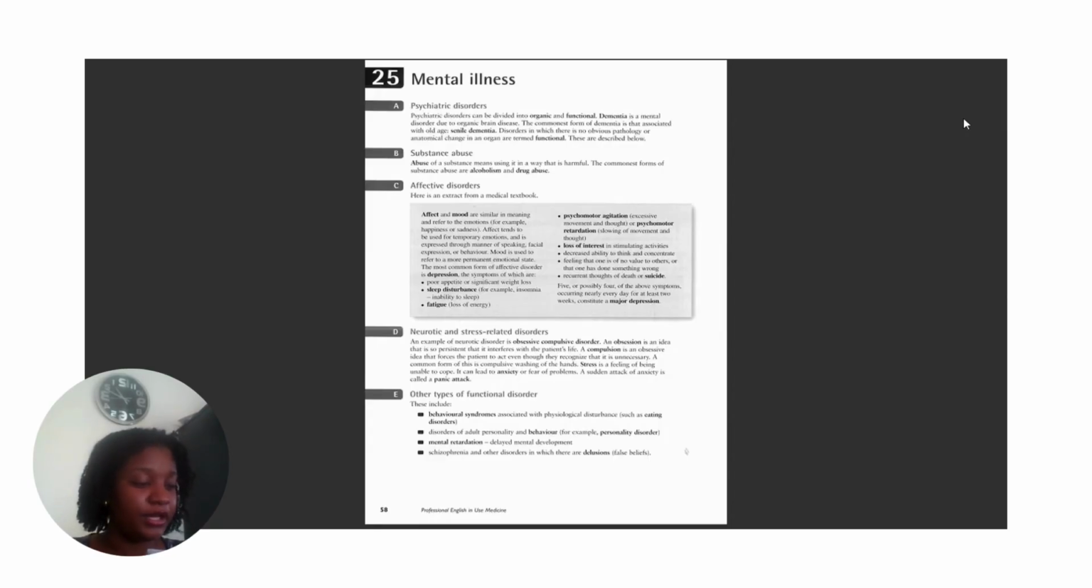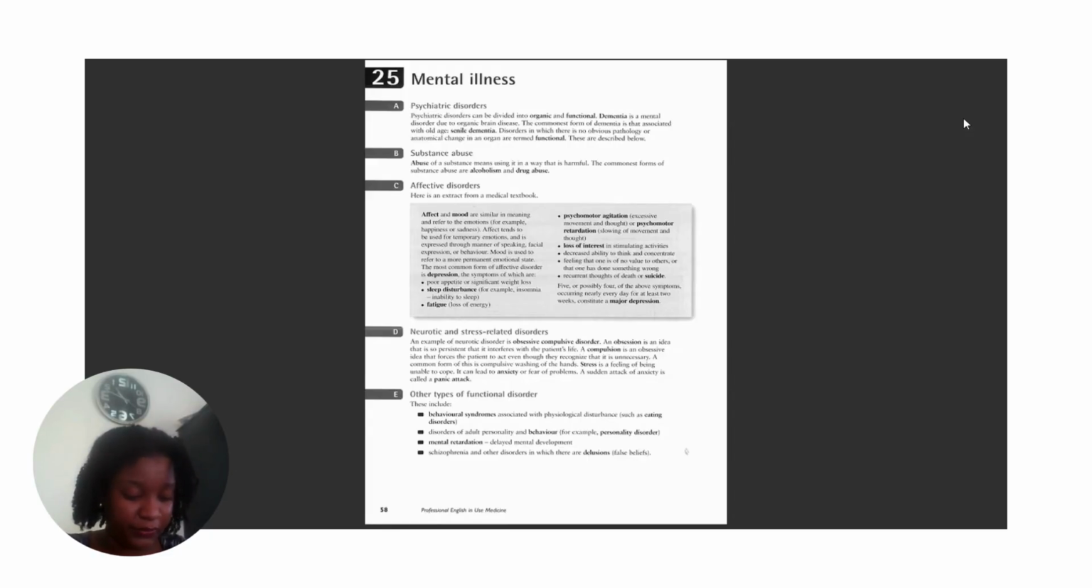Loss of interest in stimulating activities, decreased ability to think and concentrate, the feeling that one is of no value to others or that one has done something wrong, and also recurrent thoughts of death or suicide. Five or possibly four of the above symptoms occurring nearly every day for at least 2 weeks constitute a major depression.